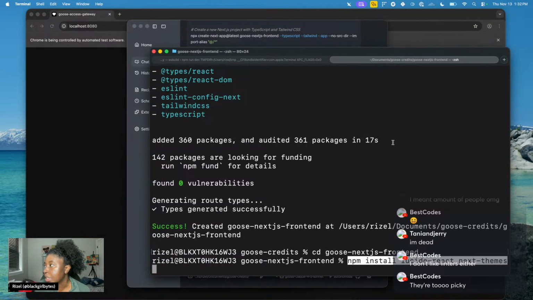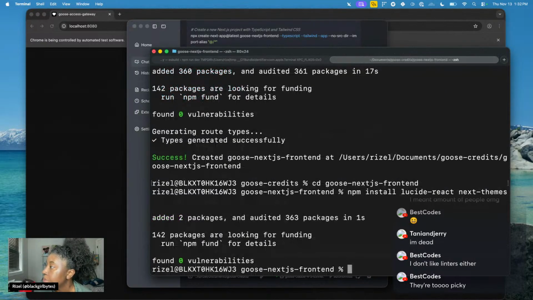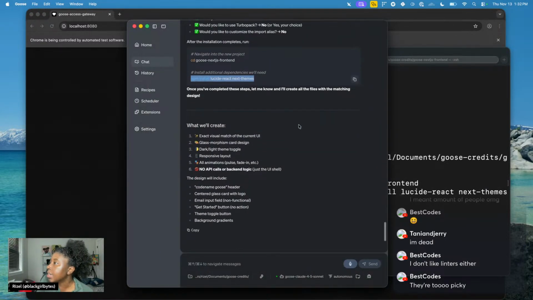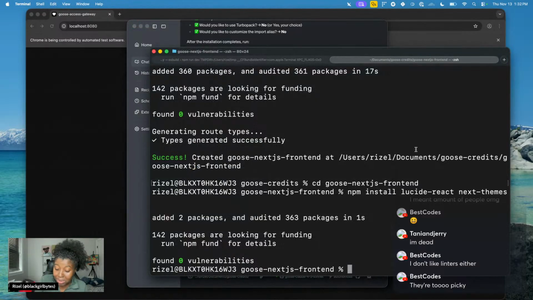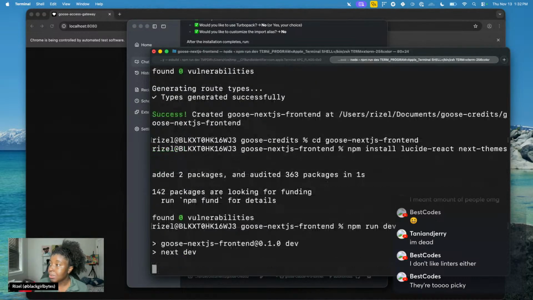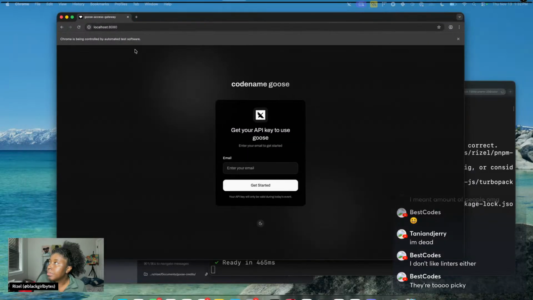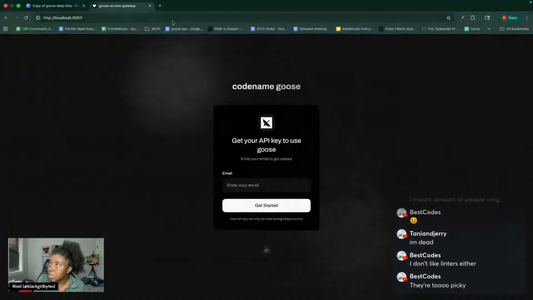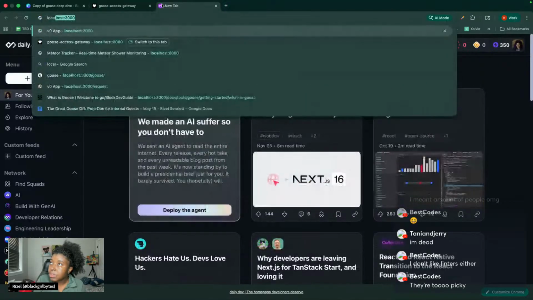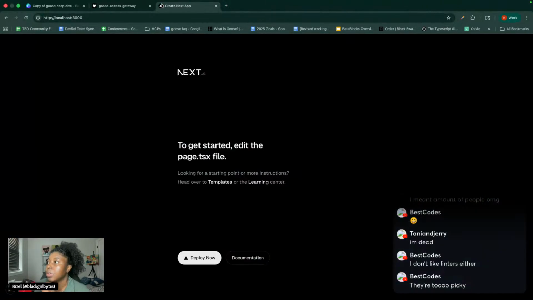I can never say it. Lucid. Okay, so we did that. Let's see it running, and let's see how close it is to what we were expecting. It's on localhost 3000. Localhost 3000. Let's see what we're cooking.